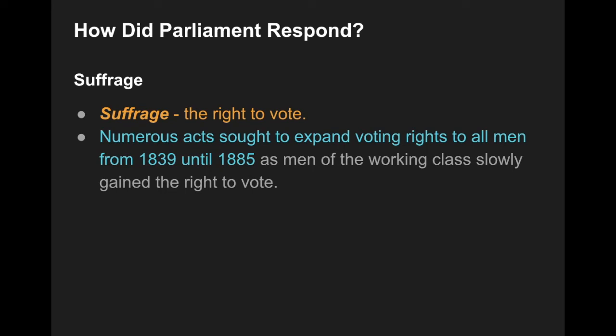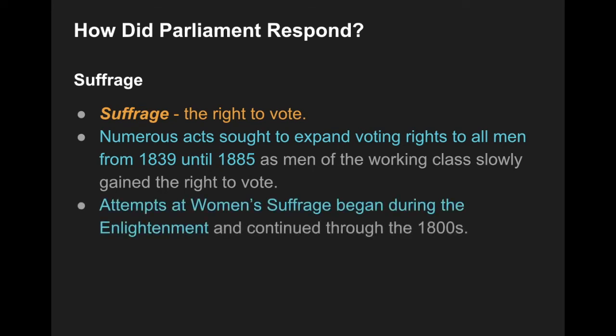The next major reform is going to be dealing with women's suffrage. All right. Women's suffrage goes all the way back to the Enlightenment. And it's going to be, again, in those 1800s during the Industrial Revolution where this is going to really pick up and gain some steam and some traction. A lot of this is going to have to do with a particular famous individual in English history, probably one of the most famous individuals at least, Queen Victoria.